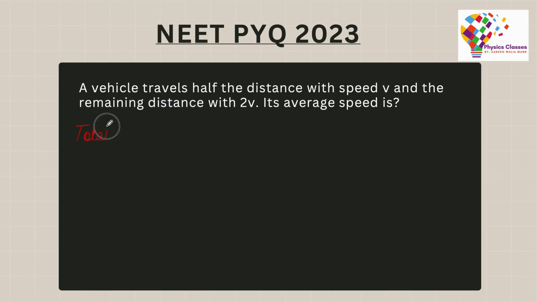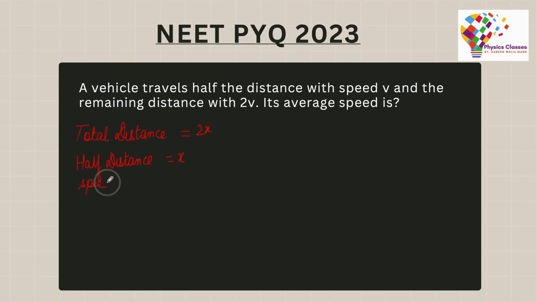Now over here, since they are saying half the distance and the remaining distance, let's just assume that the total distance here is 2x. So half of this distance will be equal to x, because half of 2x is x.